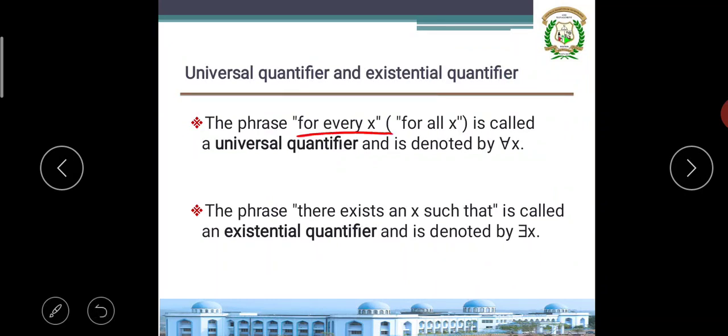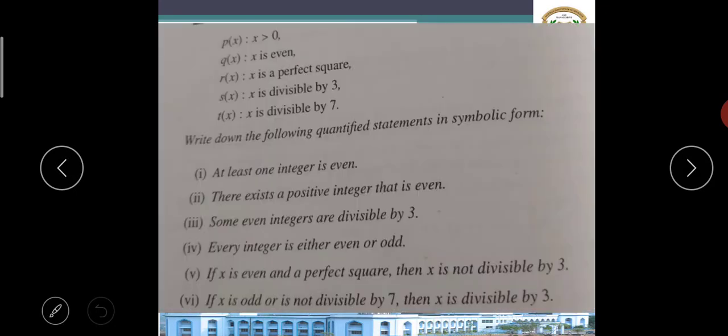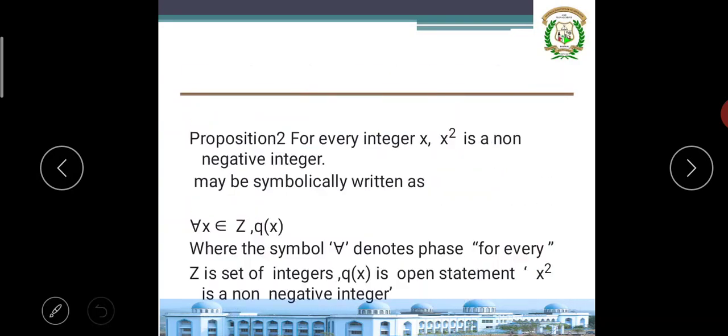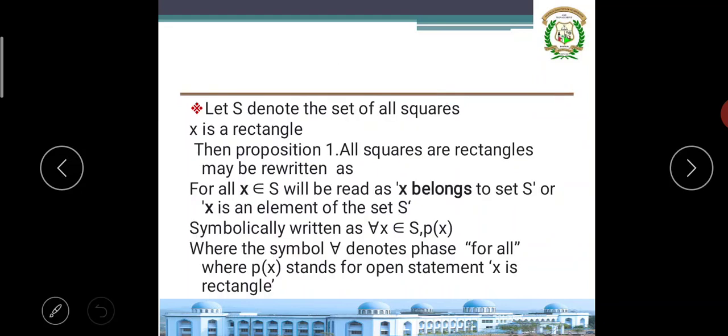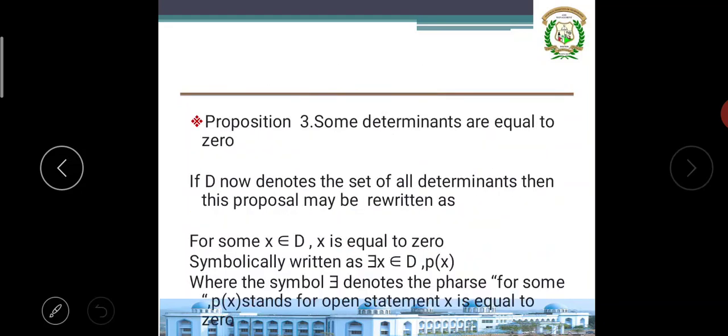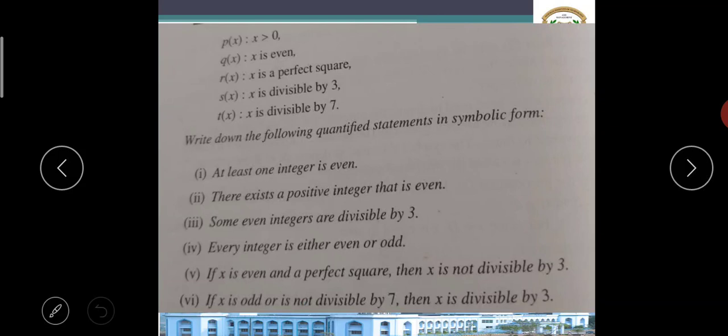For every x or for all x, you write this symbol; where there exists or few or some comes, you write this symbol. Based on this, we solve these assignments one by one.